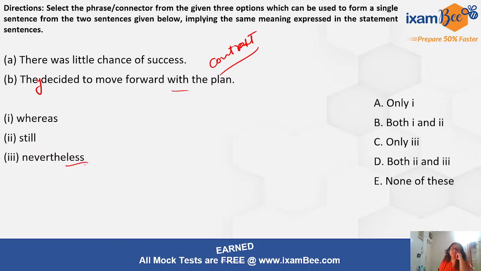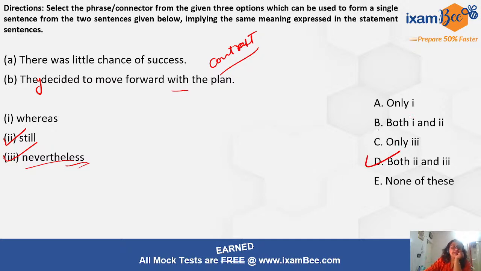So nevertheless is used when you talk about contrast, right? Still they decided to move with the plan, okay? Whereas is used in terms of contrast, but it is not the correct usage here, right? So here only still, because still is used when you will say that it is raining outside, still I will have to go to office, right? So yes, still is the correct usage here. Nevertheless is again used to show contrast or going in one direction which is not expected, okay? So 2 and 3 are the correct usages, right?